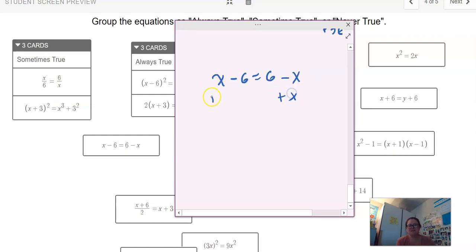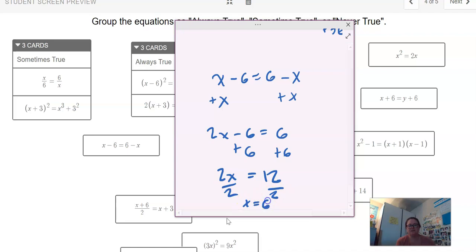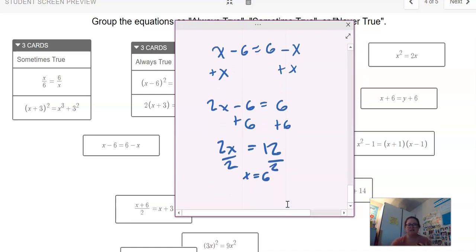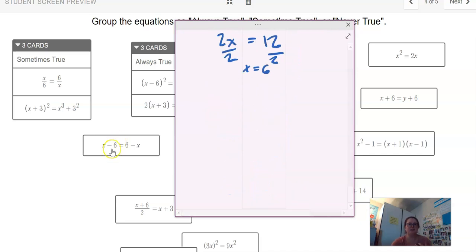So I can add x to both sides. So that's 2x minus 6 equals 6. Add 6 to both sides. 2x equals 12. Divide by 2. X equals 6. So if I put 6 in, 6 minus 6 is 0, 6 minus 6 is 0. 6 will work. But anything else is going to give us opposites, isn't it? 3 minus 6 would be negative 3, and 6 minus 3 would be positive 3. So for this one, since we're not squaring it like we were in the last one, it's not always going to work. So it's only sometimes true.